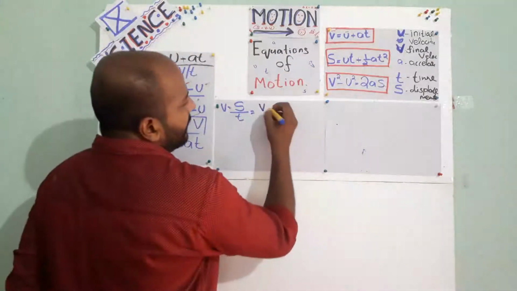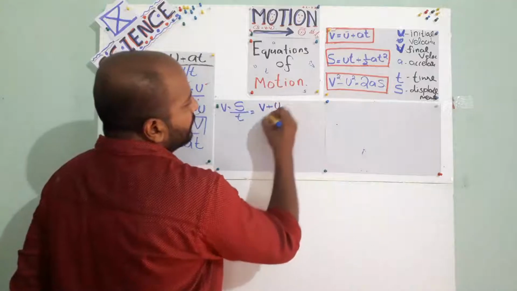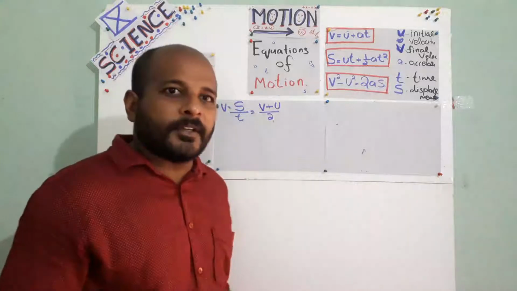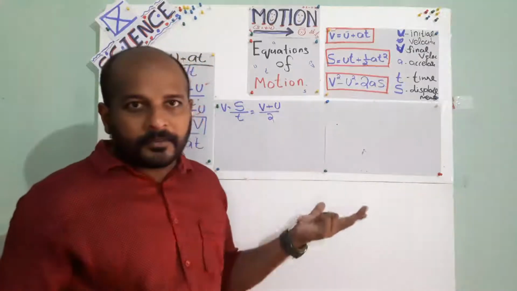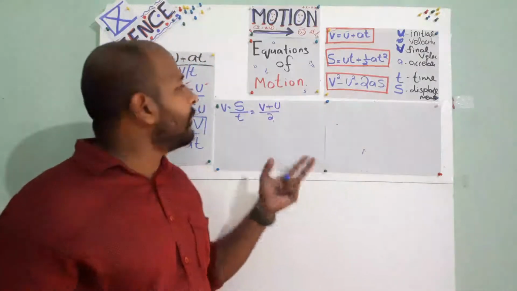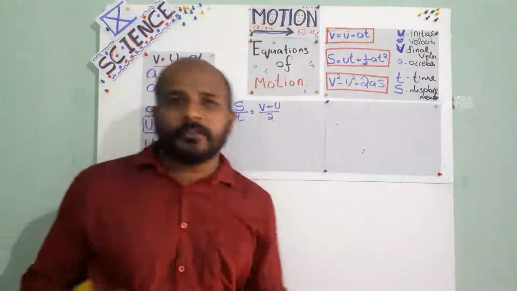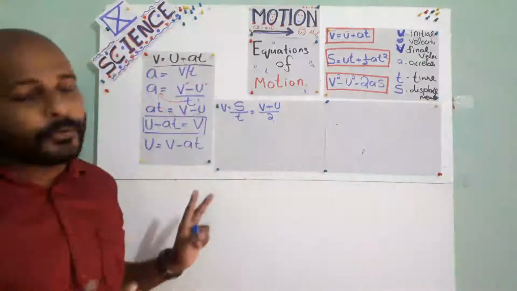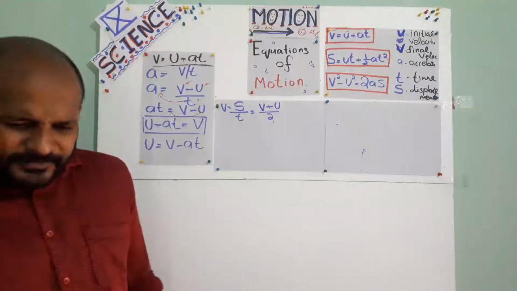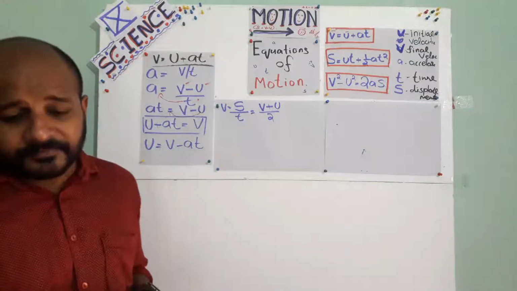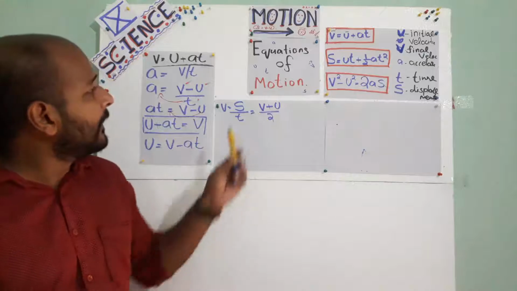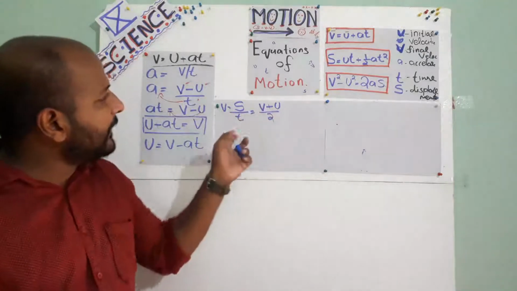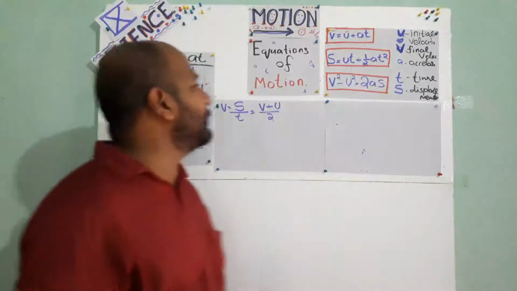V plus U by 2. Understood? Average velocity is what? The sum of total velocity. Here we have two velocities, initial and final. So V plus U divided by 2. So here again, what do we want to change? S by T is equal to V plus U by 2.